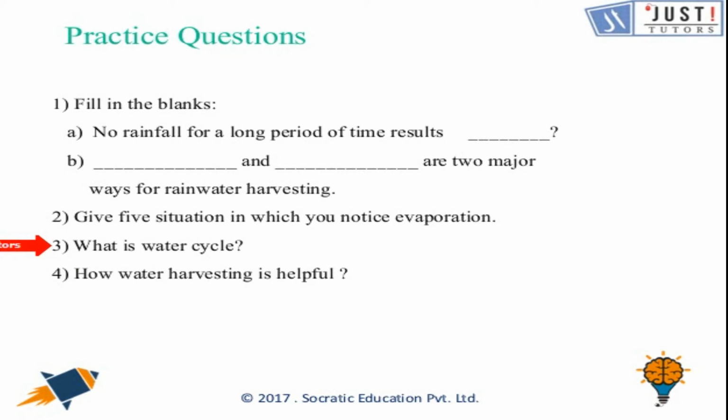What is the water cycle? We just learned what the water cycle is. The evaporation, the condensation, and then again rain, and when it goes back to the sea with the help of the river, it is the water cycle. How is water harvesting helpful? There is a very limited resource of water that we can use. So rainwater harvesting can help us make use of the available water for a longer period of time.